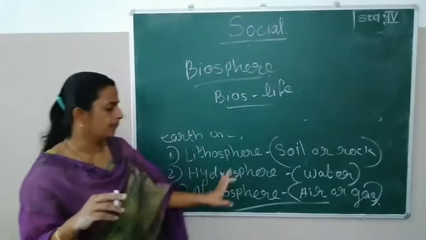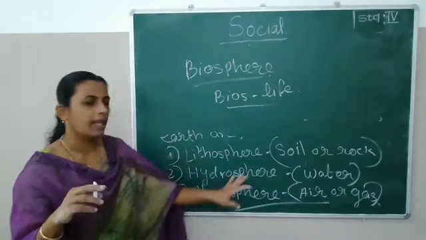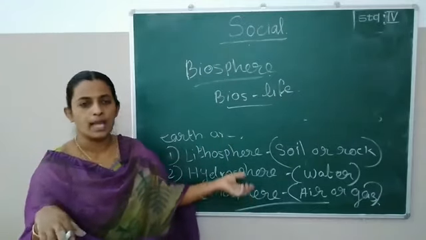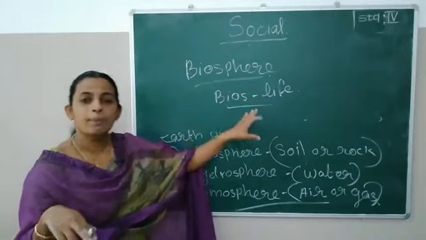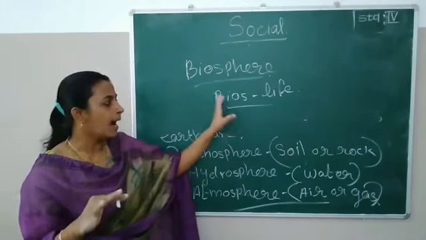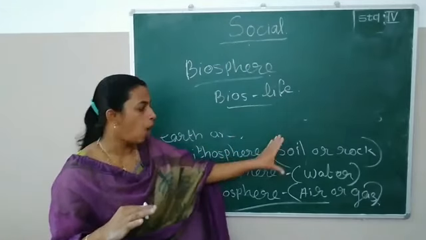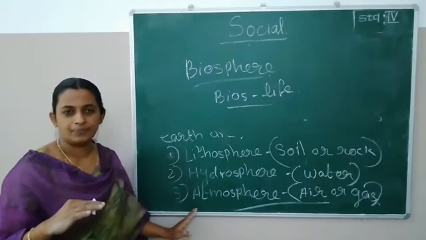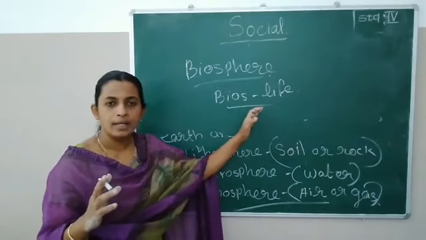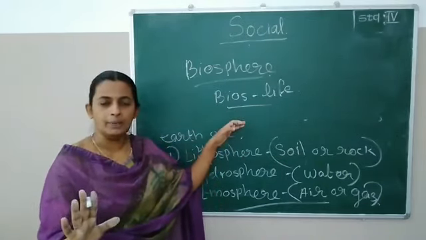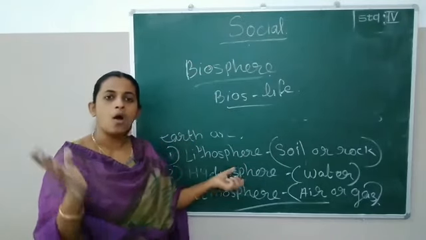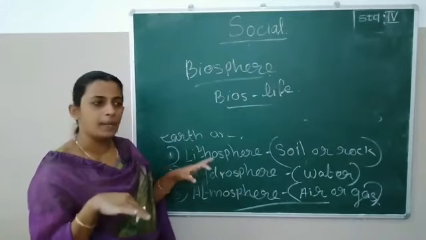So biosphere includes all the organisms, all the living things in soil or rock and water and air. All these living organisms and dead organisms are included in our biosphere. Or in other words, we can say that biosphere includes all these three domains. Easy na? Biosphere is the fourth domain of the Earth, and it includes all the other three domains.